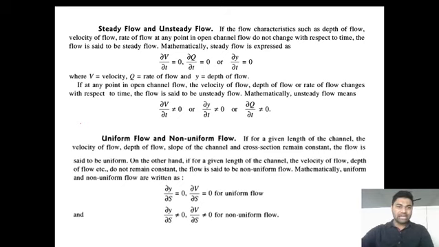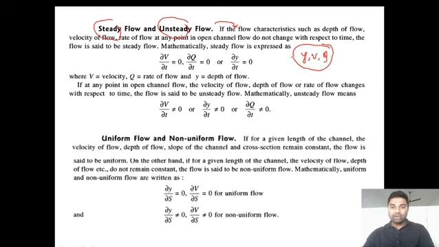When we talk about steady and unsteady flow, if the flow characteristics such as depth of the flow, velocity of the flow, and rate of flow at any point in the channel... Depth of the flow is always indicated with the letter y, velocity of the flow V, and rate of flow or discharge is denoted with capital Q. If depth, velocity and rate of flow at any point in the open channel do not change with respect to time, then the flow is said to be steady flow.